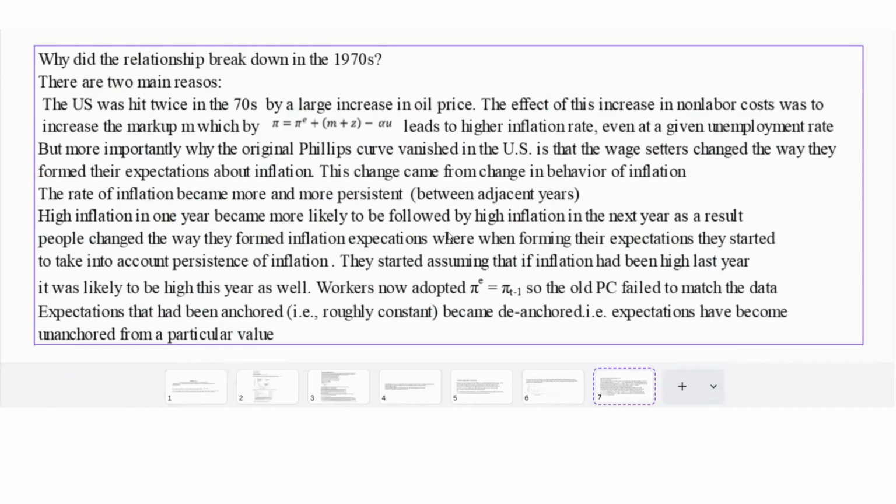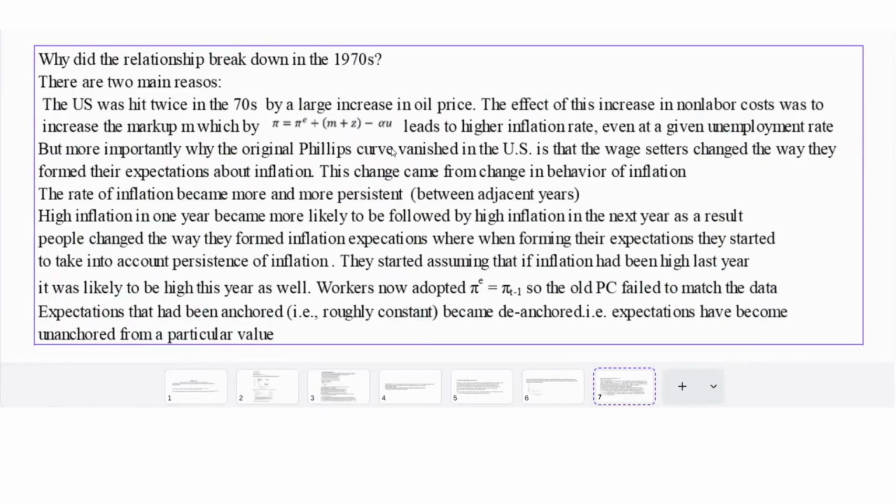The first was that the US was hit twice in the 70s by a large increase in oil price. So this results in an increase in markup M in our Phillips curve equation, and the increase in markup M because of the increase in oil price leads to a higher inflation rate even at a given unemployment rate. So even for the same unemployment rate, because of the increase in oil price, markup went up, which increased the inflation rate. So even for the same unemployment rate, now you have higher inflation.